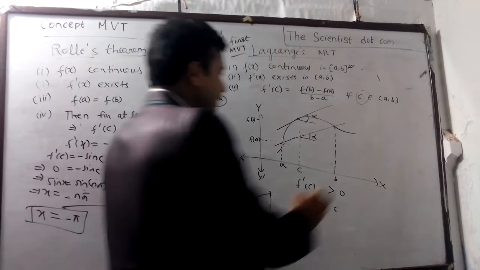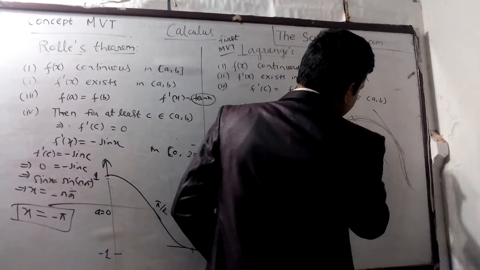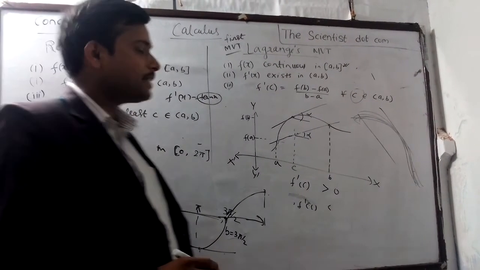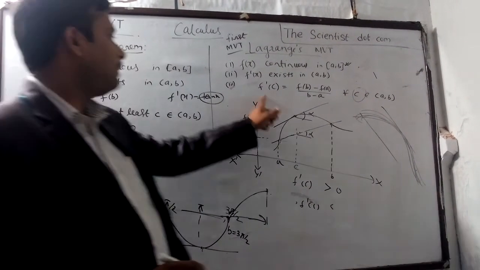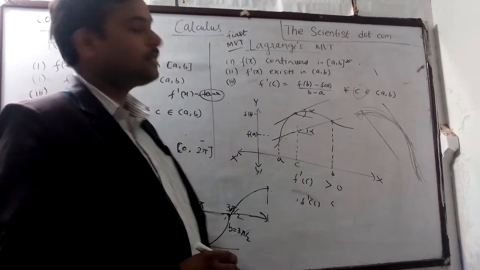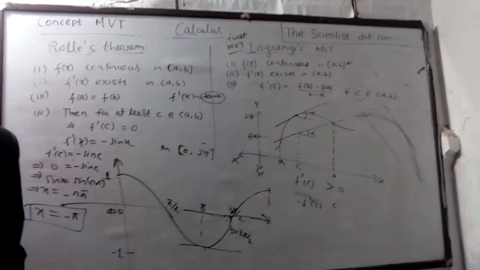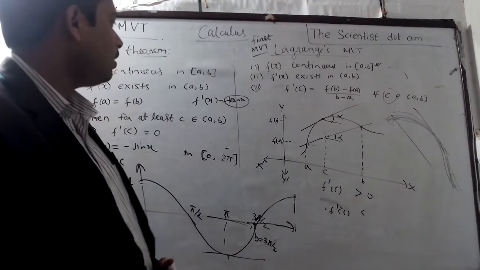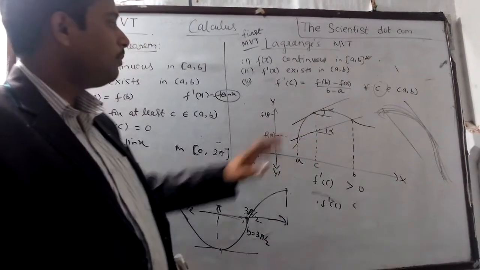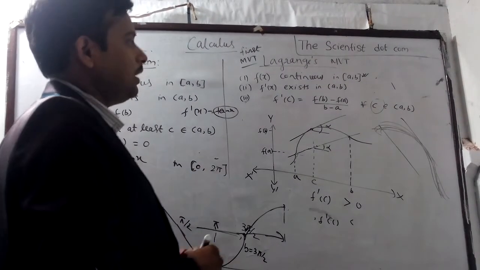How? You can see this by drawing this line. See, the curve is going down. So according to Lagrange's mean value theorem, the function can be increasing or decreasing according as f dash c equal to f(b) minus f(a) by b minus a. And this shows that the tangent is always parallel to the chord of the curve. So tangent is parallel to the chord, both have the same slope. In broader meaning, we can say that instantaneous velocity is equal to the average velocity of any function.